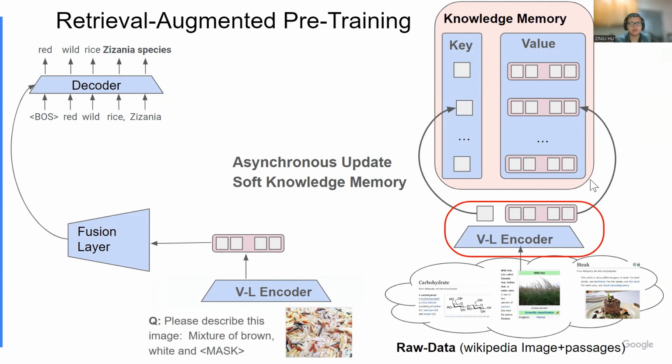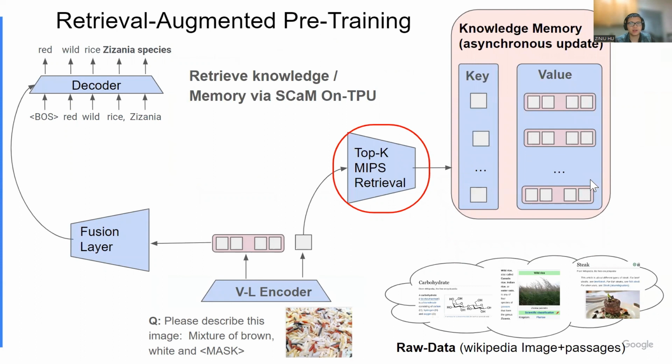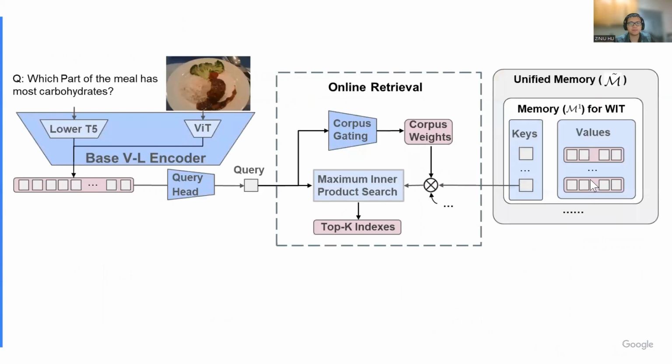As the model parameters keep changing, we update the memory asynchronously during pre-training. We then conduct on-TPU MIPS retrieval for getting the approximate top K results. We calculate the retrieval score by first deciding which corpus to use via a corpus gating, and then taking the dot product of each query embedding with all key embeddings stored in the unified memory.